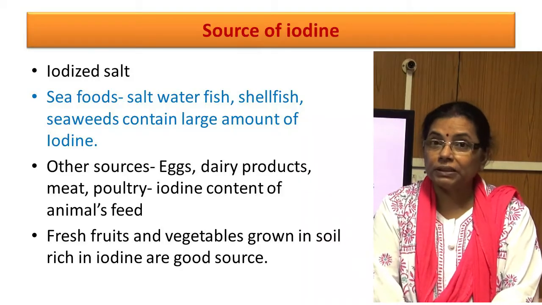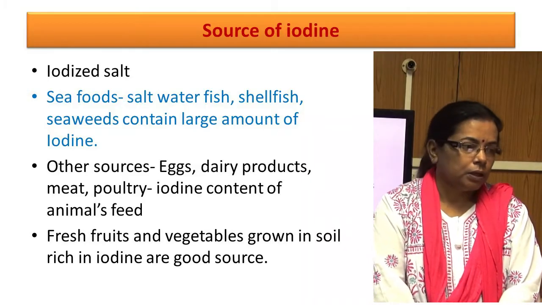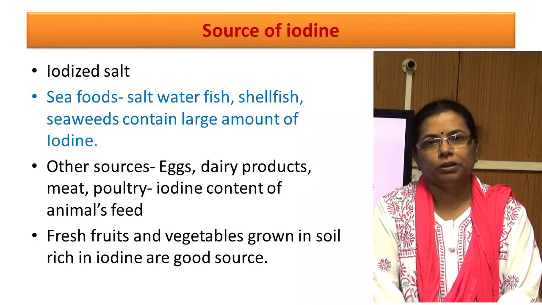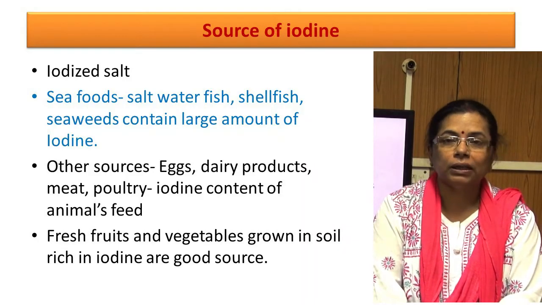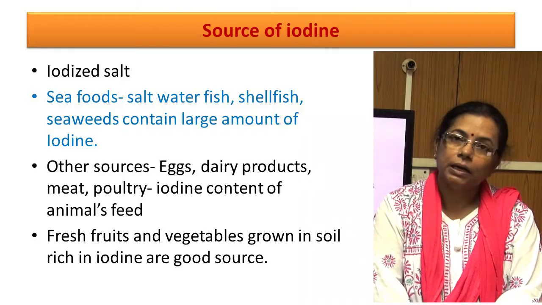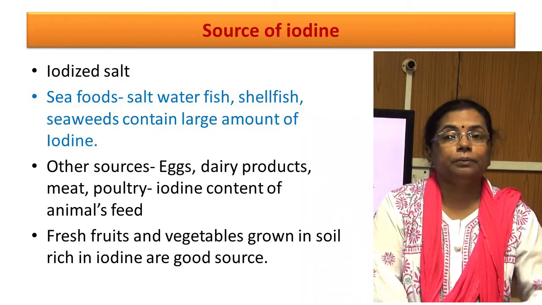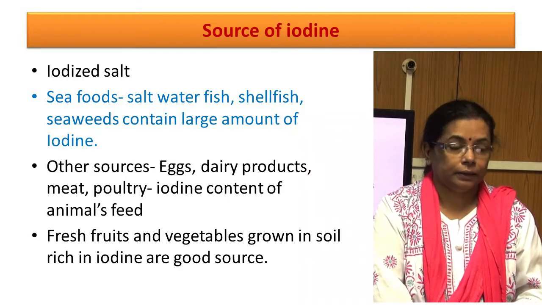If it is not present, then iodized salt is the best option. Other sources are eggs, dairy products, meat, and poultry. But the iodine content of these foods will depend on the iodine content of the animal's feed. If it is good in iodine content, then these products will also be good in iodine content.